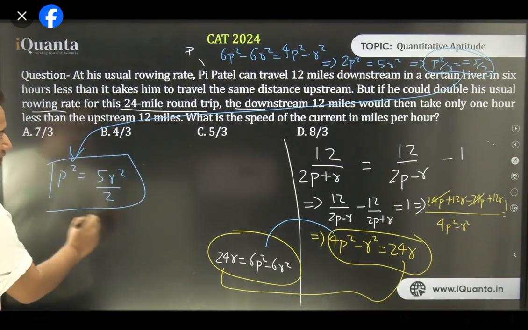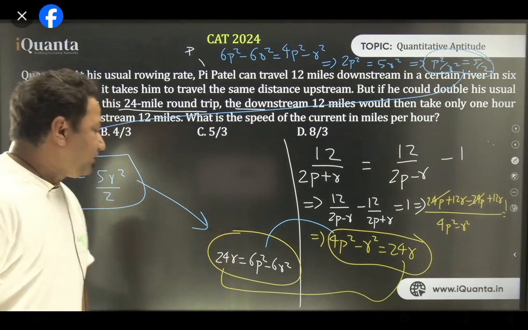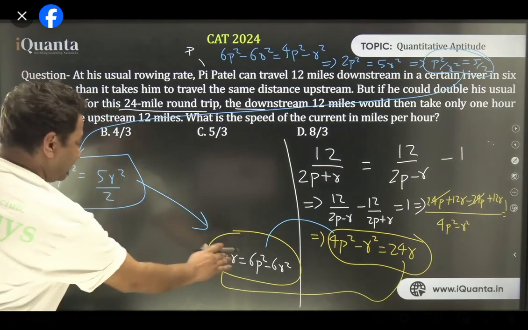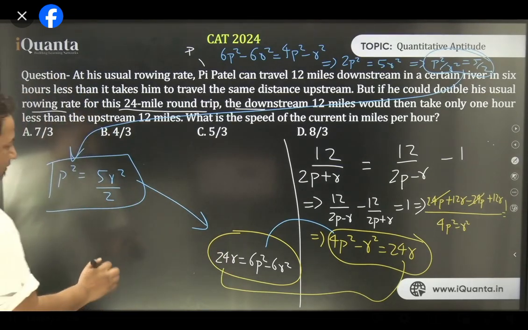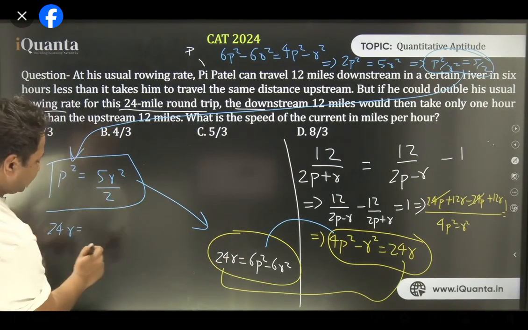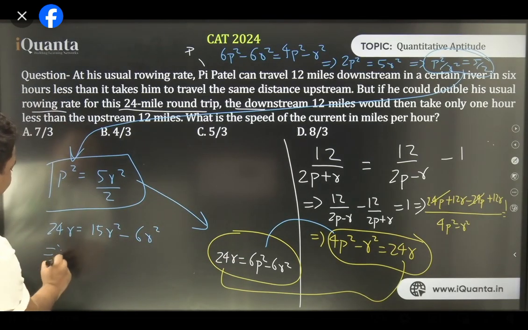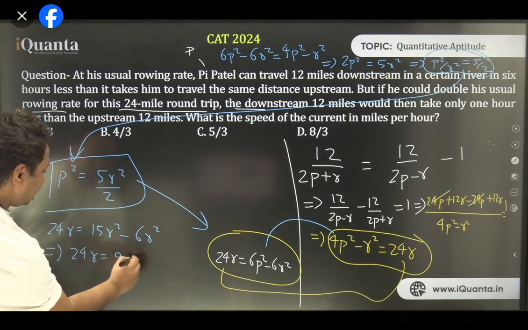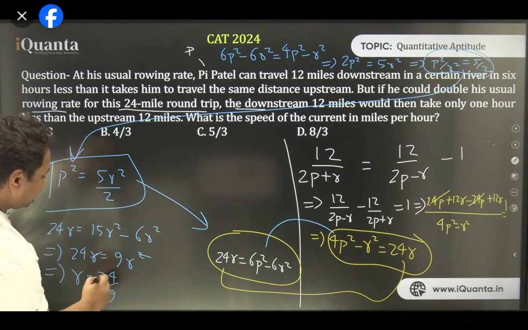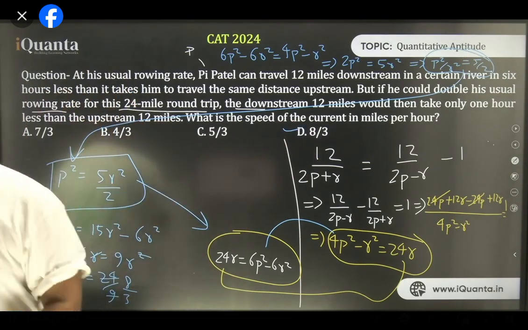Now putting this value in this equation, what do we get? We need the value of r, right? So in place of p square, I'll put 5r square by 2. So I get 24r is equal to 6 into p square, that makes it 15r square minus 6r square. So we have 24r is equal to 9r square. One r gets cancelled. Now we have r is equal to 24 by 9. Cancelling by 3, 3 8s are 24, 3 3s are 9. r is equal to 8 by 3. Option D.